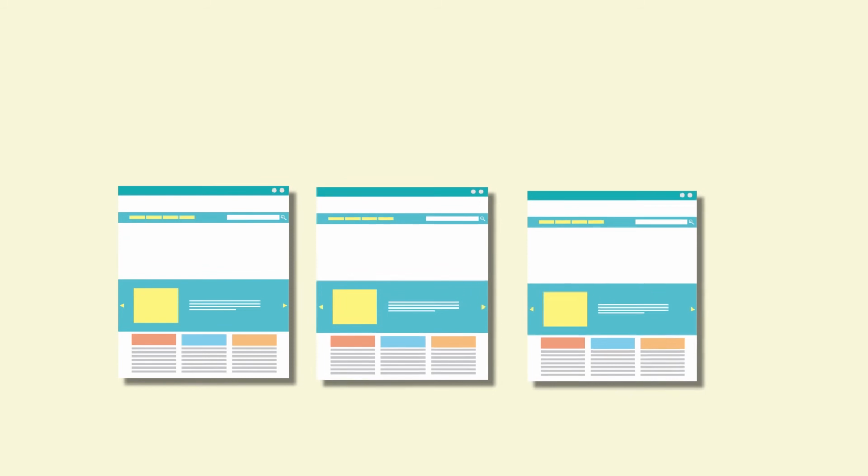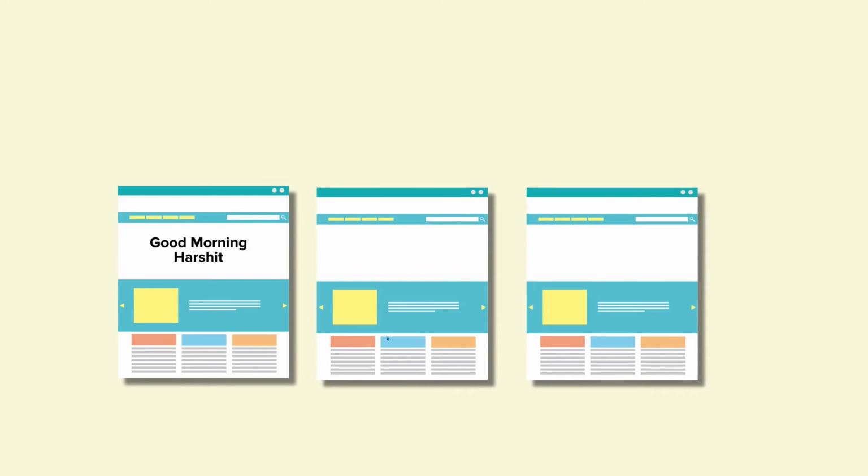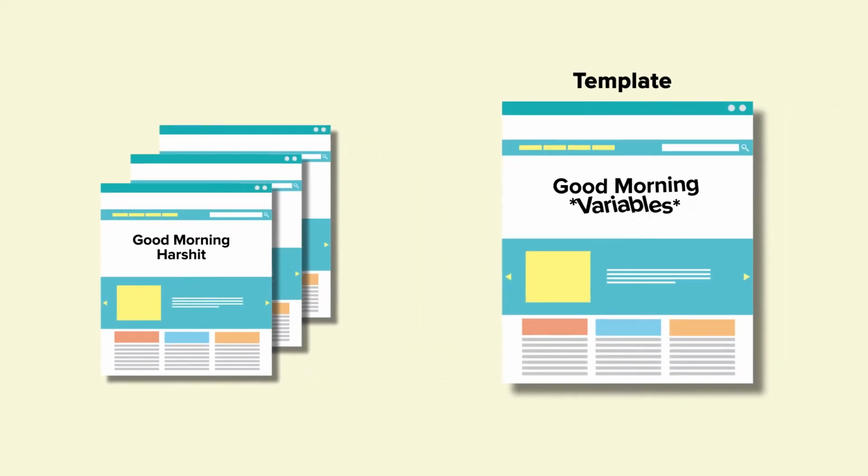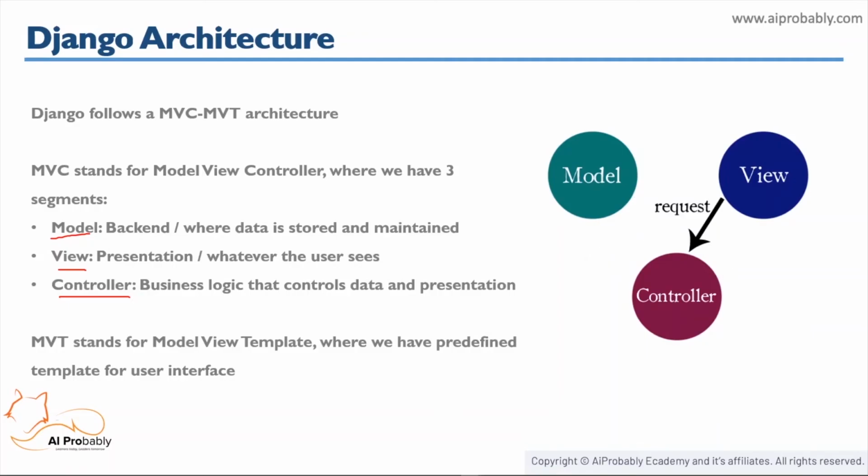Let's take an example for this. Say you want to write several static HTML forms like good morning Harshit, good morning Path, and so on. With templates, you will have only one file that will print good morning along with the variable name. Now this variable will be substituted in the particular template using some logic. That is the magic of templates. You do not need to rewrite this code again and again, right? Now you might be wondering, where is the controller? So in the case of the MVT pattern, Django itself takes care of the controller part.